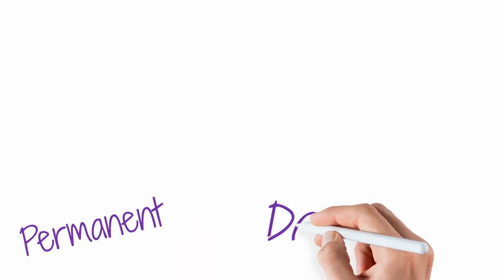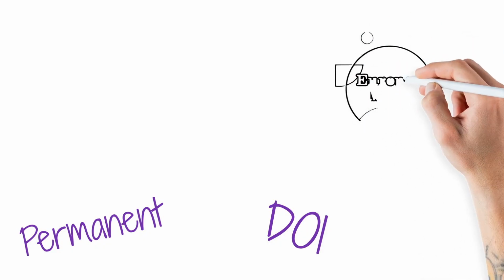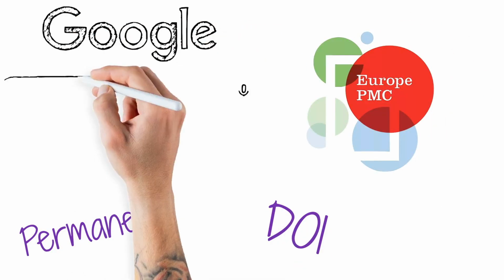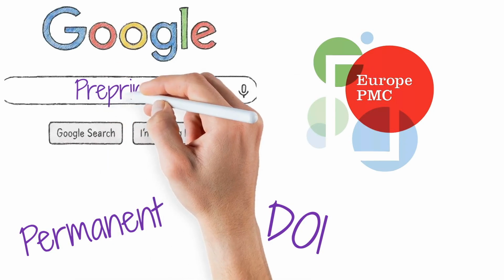Another similarity is in their permanence. Both preprints and journal articles are permanent records. They're both assigned digital object identifiers, DOIs. They're also both indexed by academic indexes such as EuropeMC and Google Scholar. This also makes them both findable.